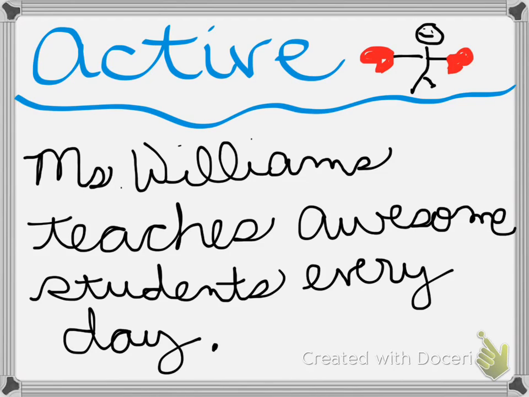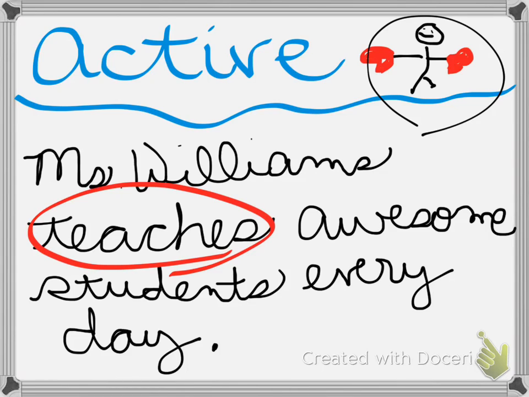Okay, so now here we go with an example of an active voice sentence. We've got the little boxer guy up here to remind you that active means the subject is actually doing the action. Here is our example sentence: Miss Williams teaches awesome students every day. To help you decide whether a verb is in the active or passive voice, first of all, find your verb. So we're going to find the verb, which is teaches.